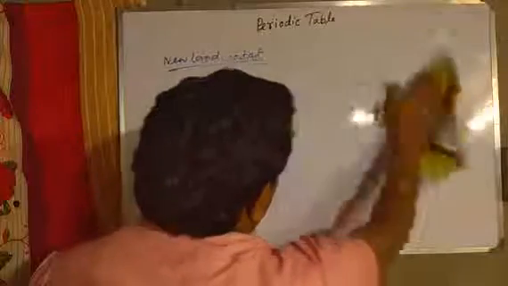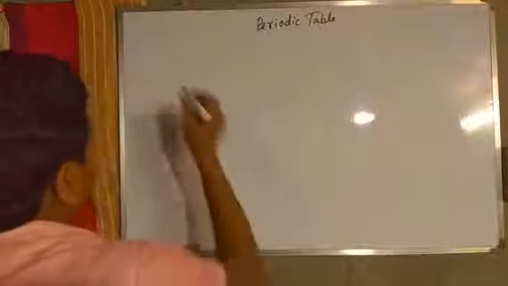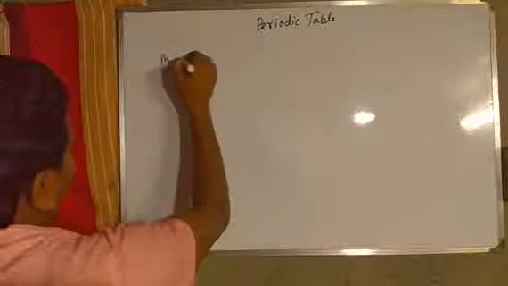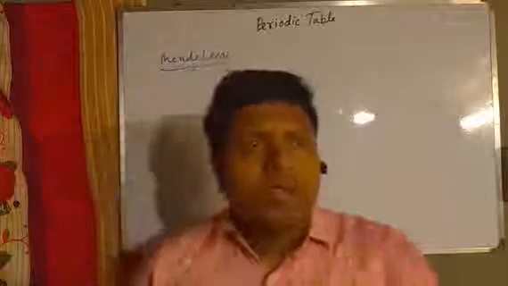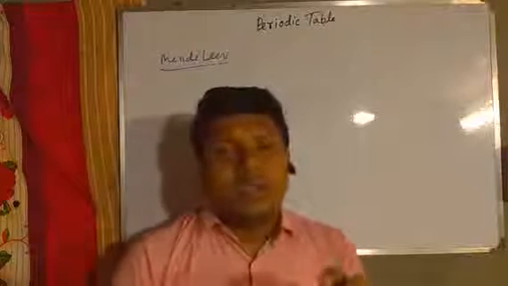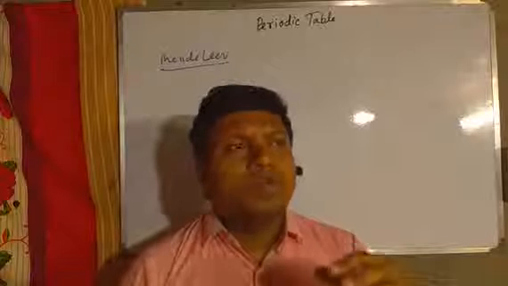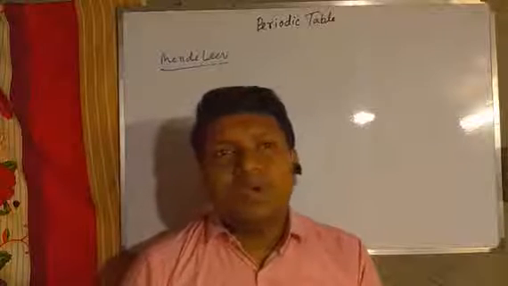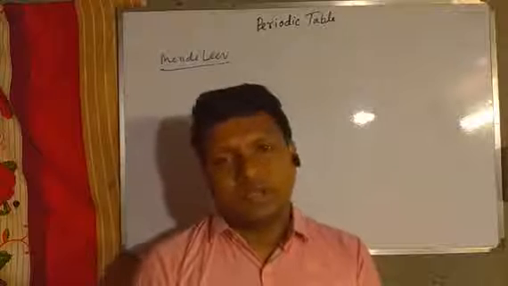Next, Mendeleev's periodic law. What is this? Mendeleev's periodic law states that the physical and chemical properties of the elements are a periodic function of atomic weight.